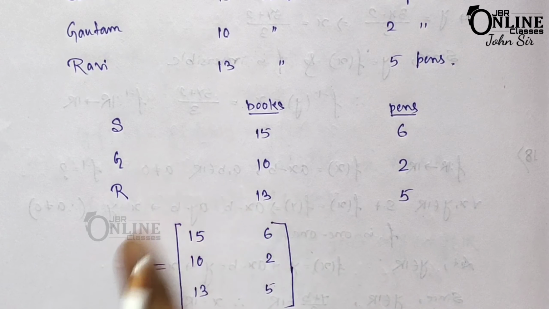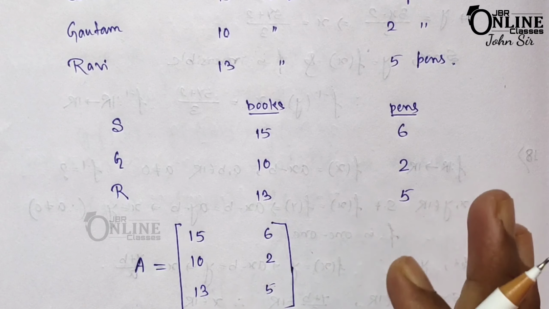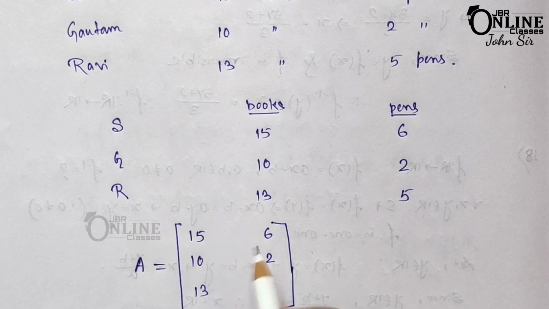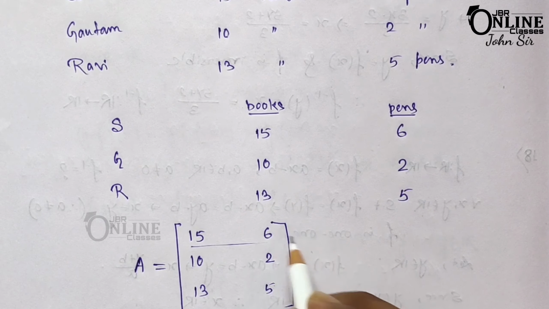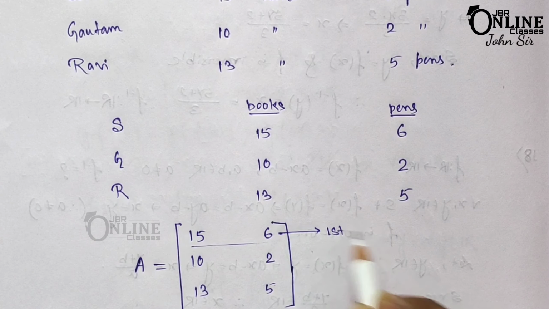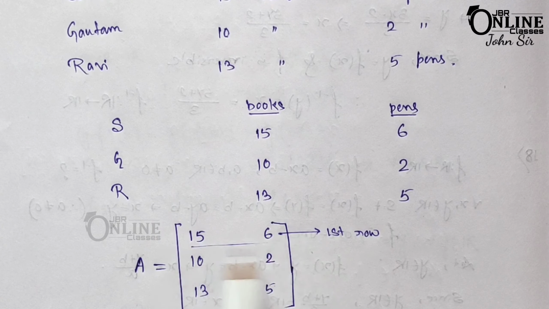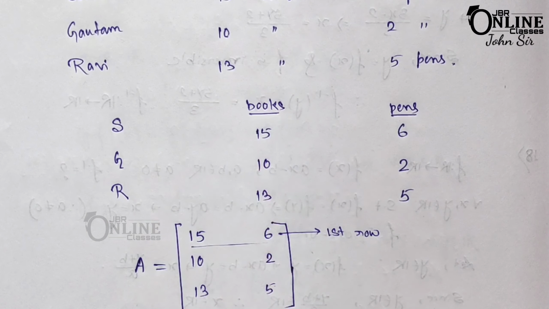Okay, now if A is a matrix, the next thing you have to know is what a row and a column of the matrix are. So this one is called the first row of the matrix. That means the horizontal line is considered as the row and the perpendicular line is considered as the column.